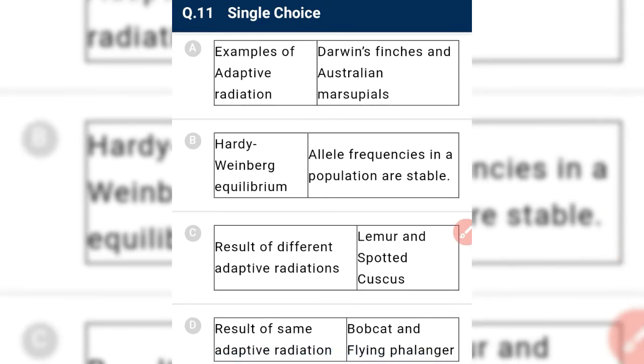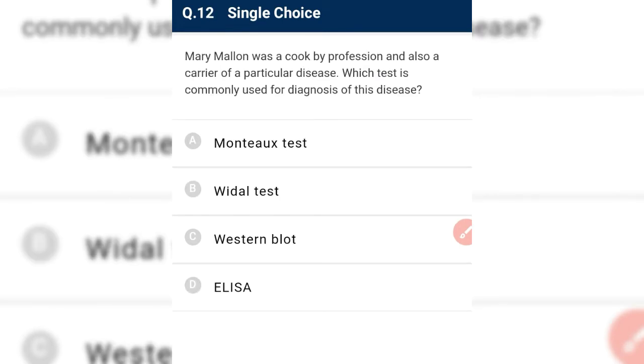And the next is the result of the same adaptive radiation: bobcat and flying phalanger. No, they are not the result of the same adaptive radiation, because the bobcat is on the left side of the NCERT page and the flying phalanger is on the right side. So they are not the result of the same adaptive radiation. They are the result of different adaptive radiation. Okay, it is incorrect.